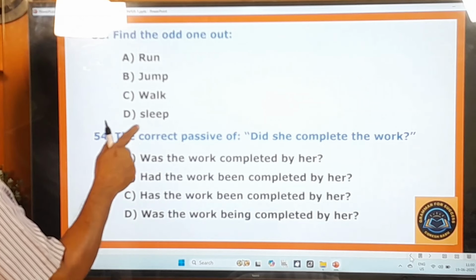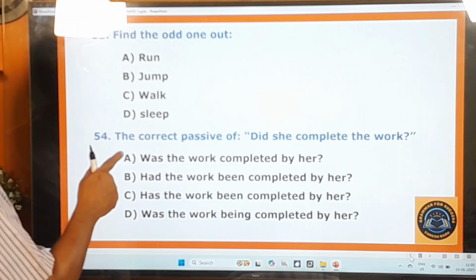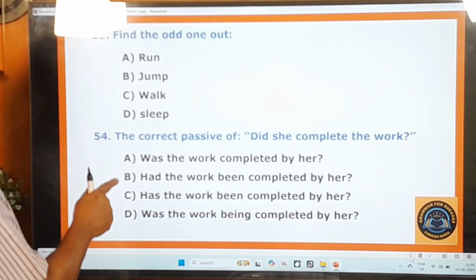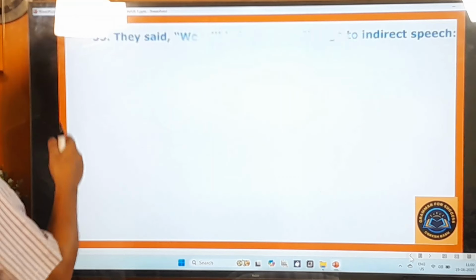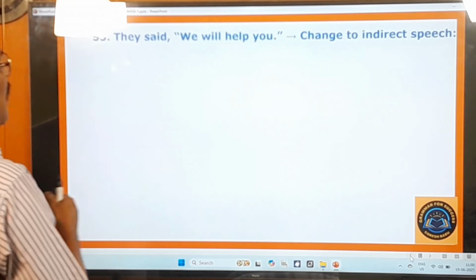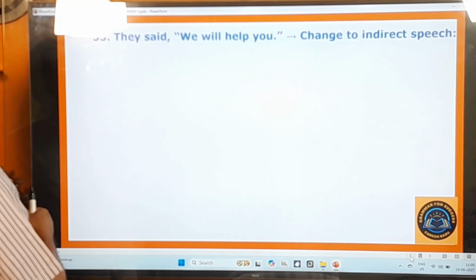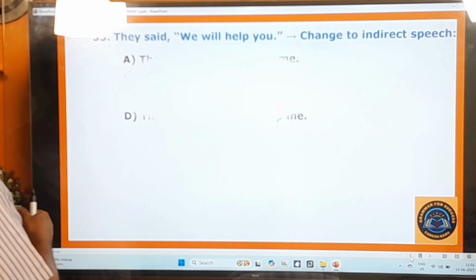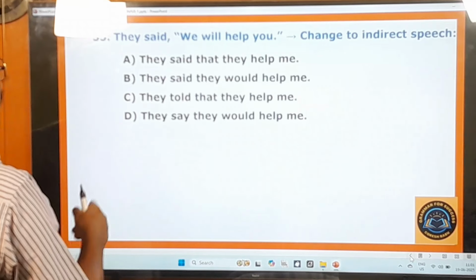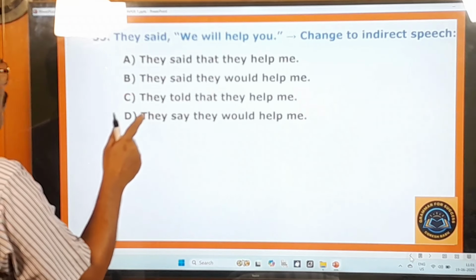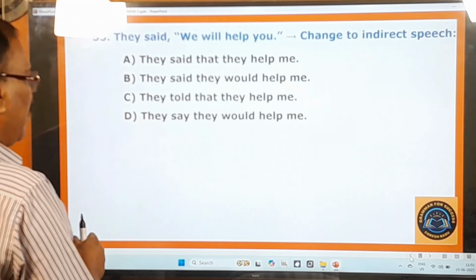Had the work been completed by her? Has the work been completed by her? Was the work being completed by her? 55th question. They said, we will help you. Change to indirect speech. They said that they helped me. They said they would help me. They told that they helped me. They say they would help me.